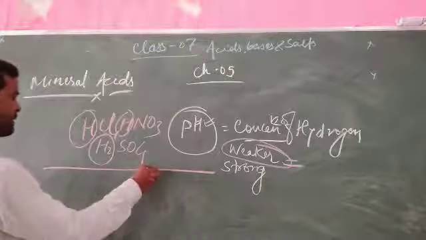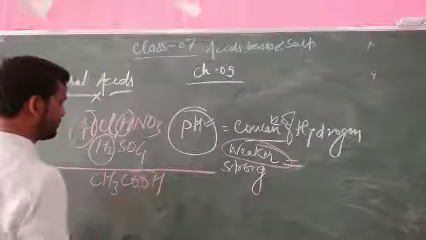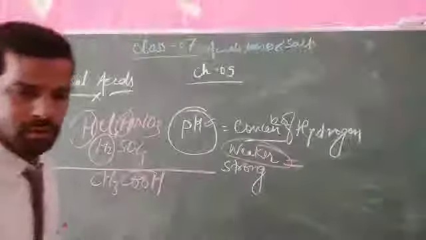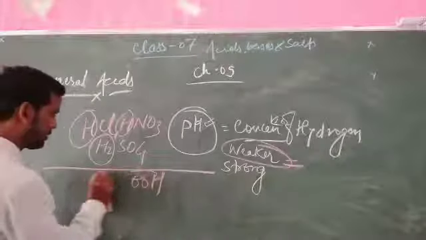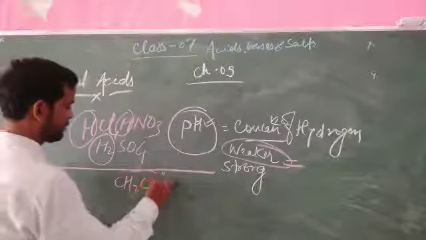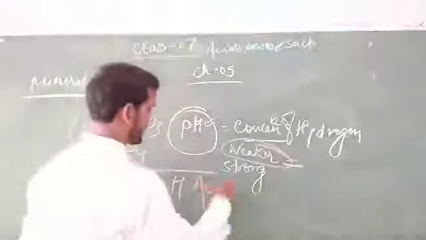What are these weaker acids? They are CH3COOH. That is acetic acid.